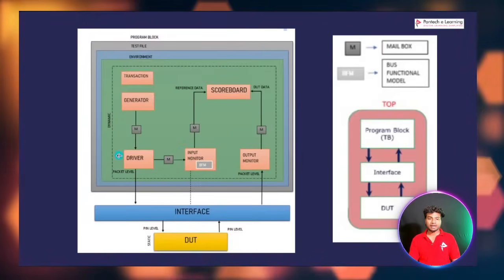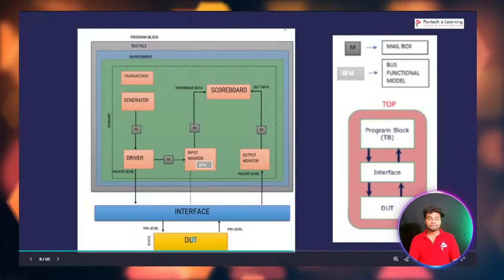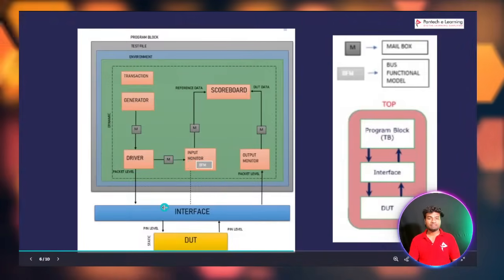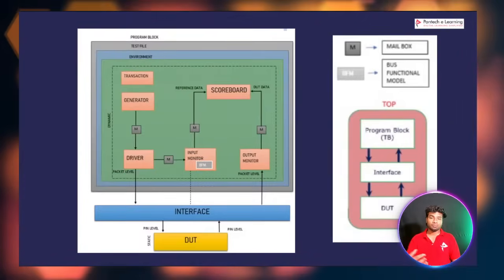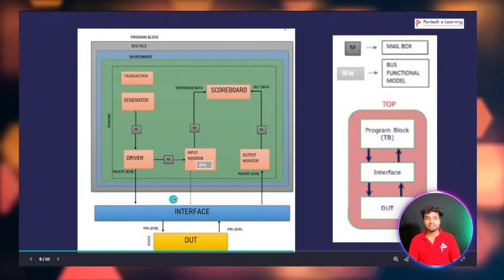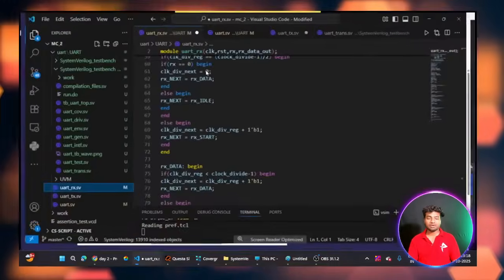They do packet type data transferring, but the DUT does pin type data transferring. So we want to convert packet to pin and pin to packet. How can we convert? By using this interface we can convert. So it is a very big process of verification.